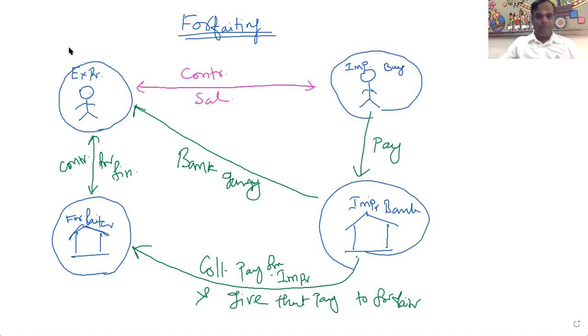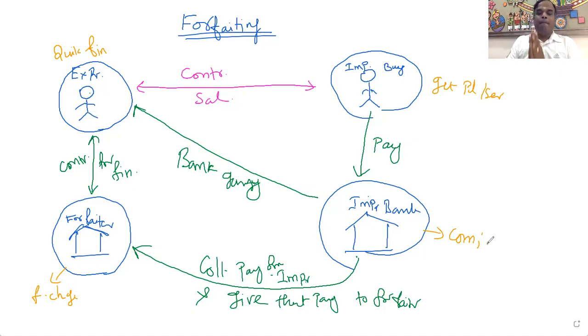The exporter will get the benefit of quick funding, quick finance. Then the importer will get the benefit of purchasing the product, getting the product or service. Then the forfeiter will get the forfeiting charges. He is going to get some payment for this transaction. In the same manner, the importer's bank has to get a commission for this particular transaction. Therefore, all four parties are going to get the benefit.